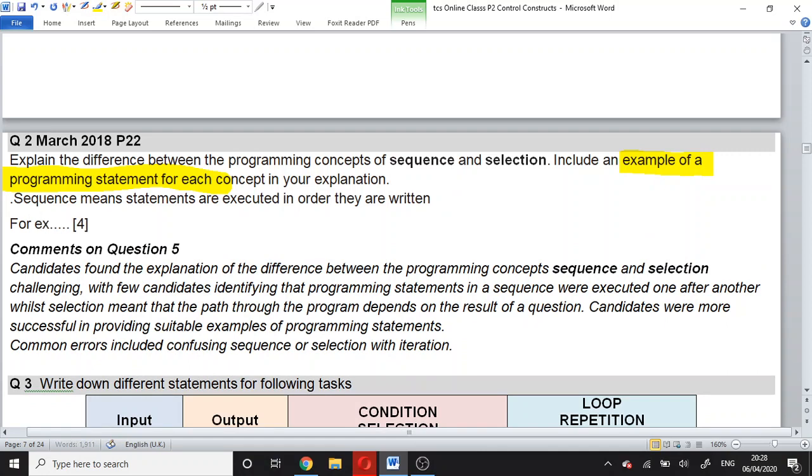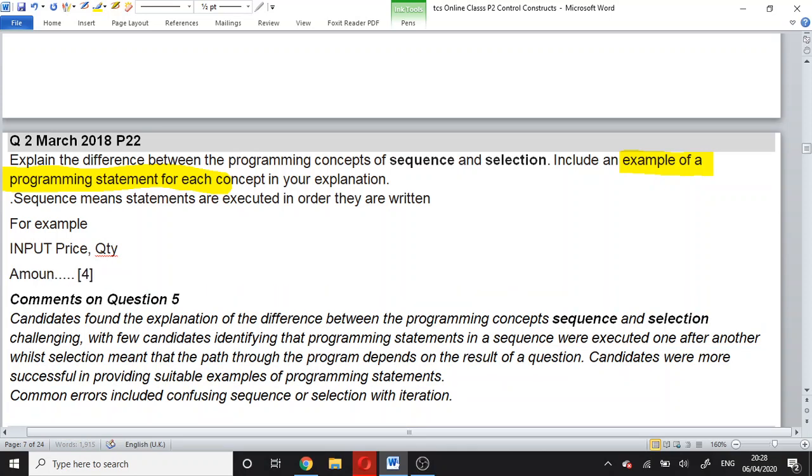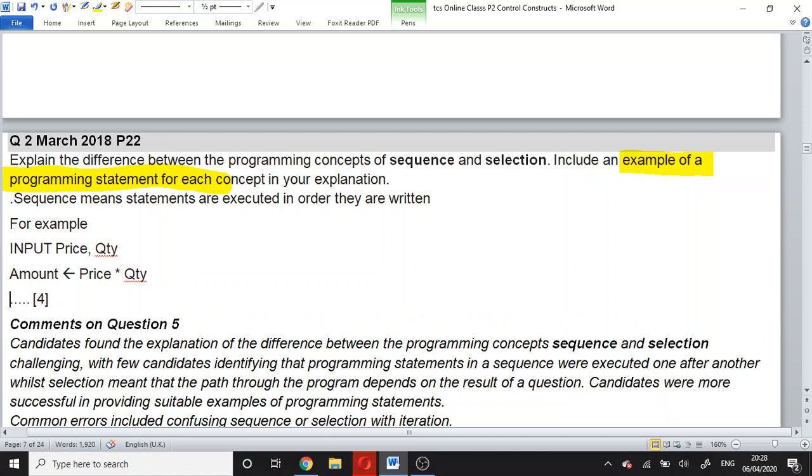For example: input price, quantity; amount equals price times quantity; output amount.